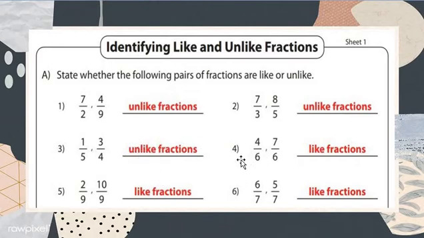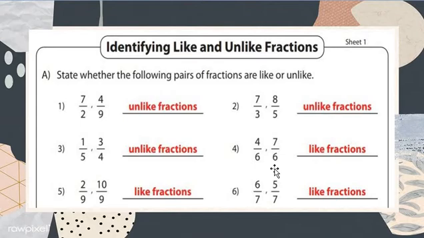Now we move on, my dear students, to 4 upon 6 and 7 upon 6. What are we checking here, numerator or denominator? Denominators. See this and this, are both the same or not? Yes, exactly, both are the same.